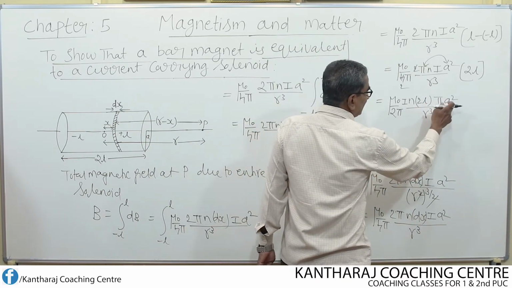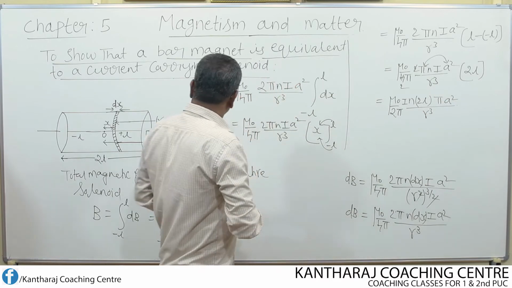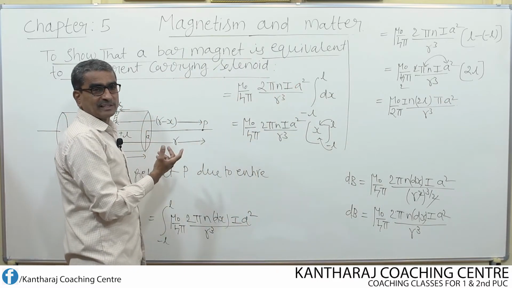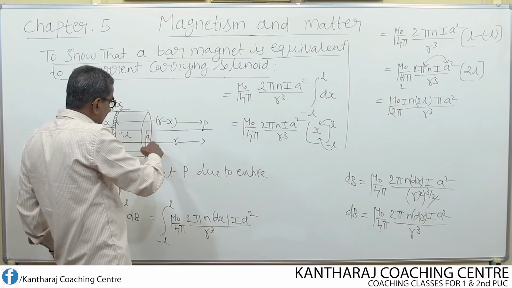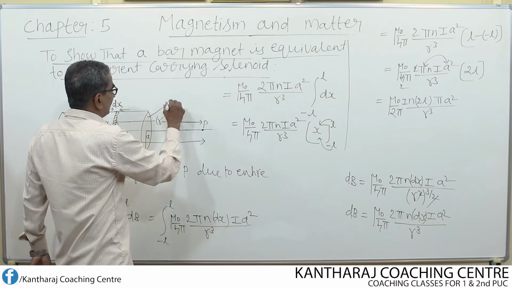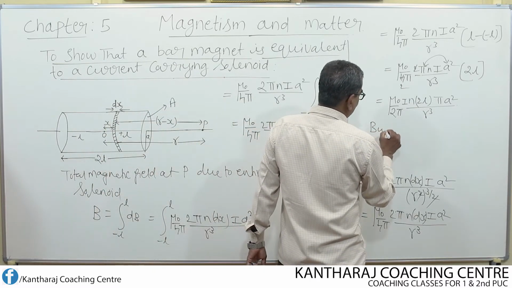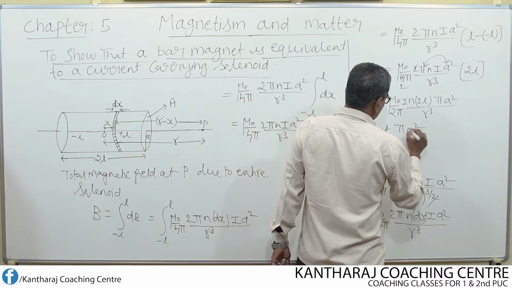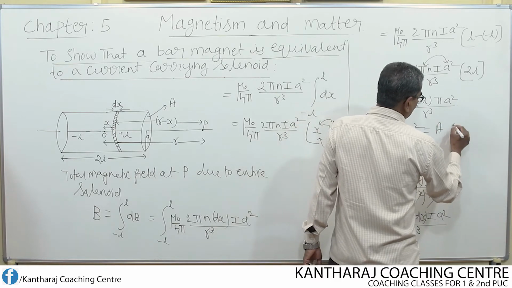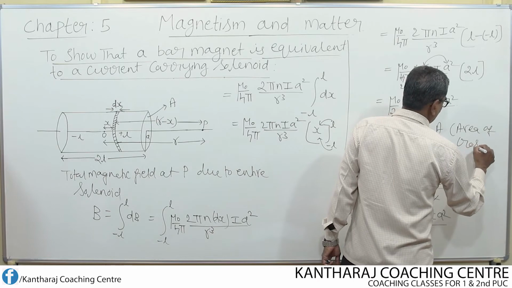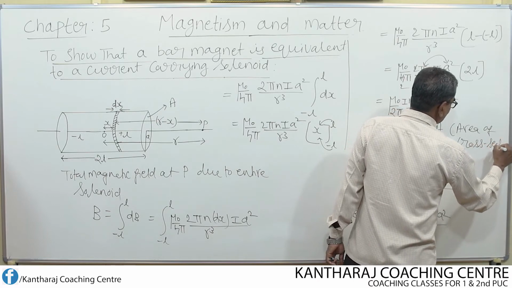What is pi into a square? Here a is the radius of the solenoid, so pi r square is nothing but the area of cross section of the solenoid.